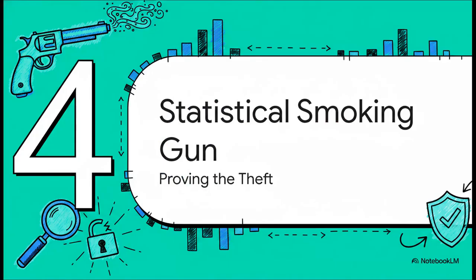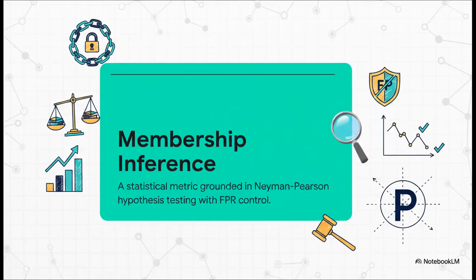Section 4. The statistical smoking gun, proving the theft. So we know we can trap the model, but how do we prove it in a way that actually matters? Because for intellectual property lawyers, probabilistic guessing is just not enough. You need hard, indisputable evidence.